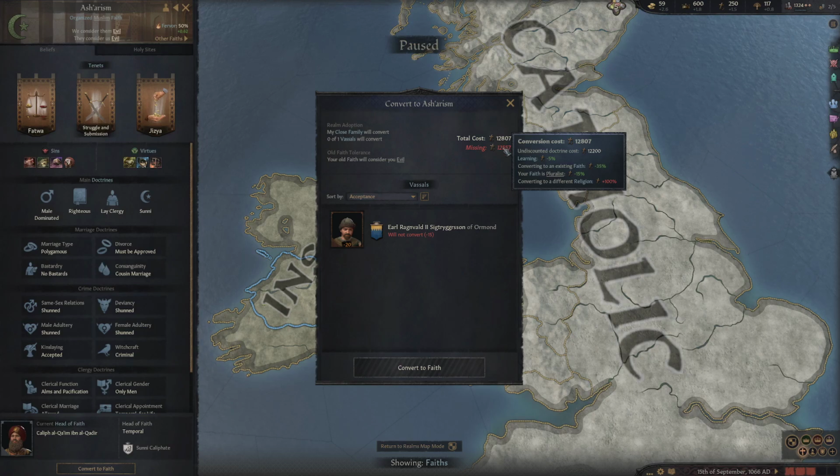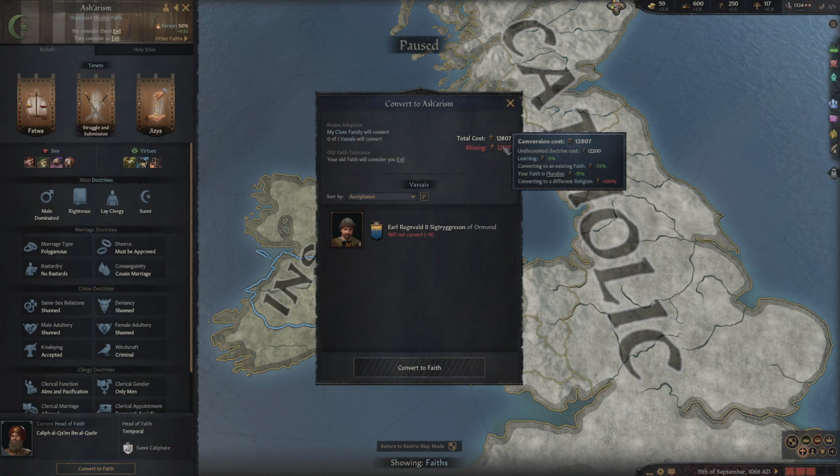Now, as you can see, I am missing most of that because I've just started the game and so I don't have a lot of piety. But you can also see there are certain things that affect this. For instance, learning. Because I am quite a learned character, 5% off. Converting to an existing faith, minus 35%. If I was trying to convert to a brand new faith, it would then cost more. Or your faith is pluralist, which basically means that my faith is slightly accepting. So again, it's going to cost me a little bit less.